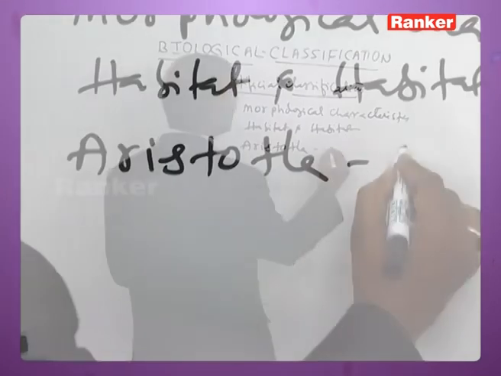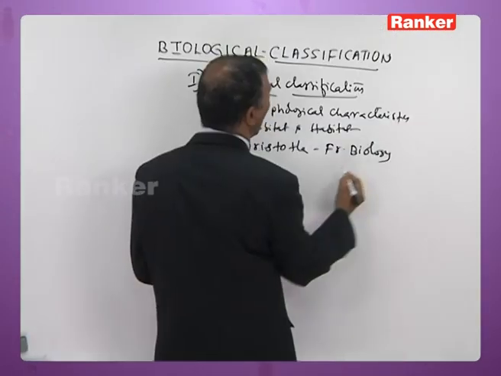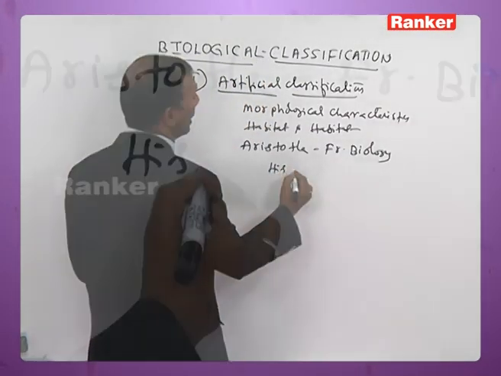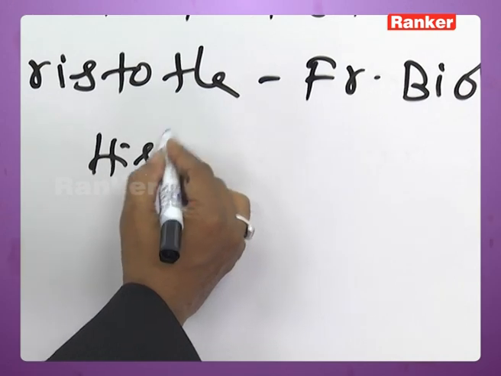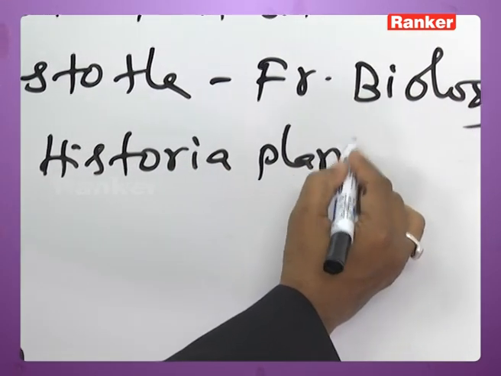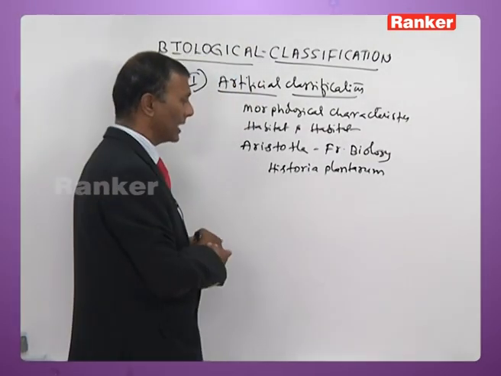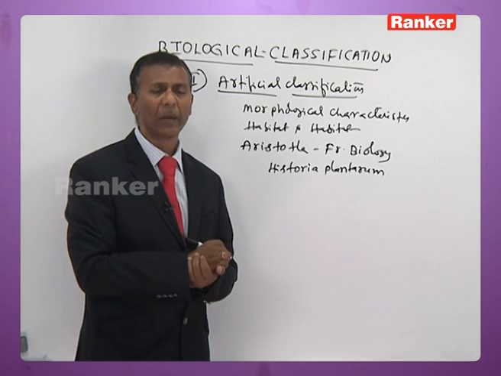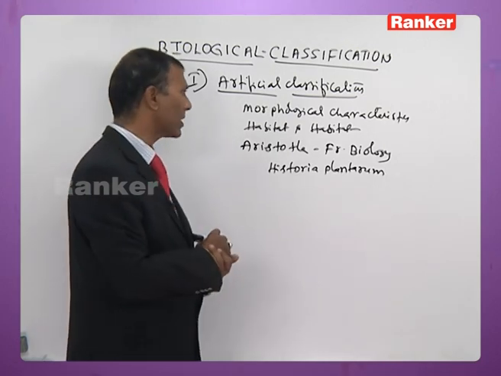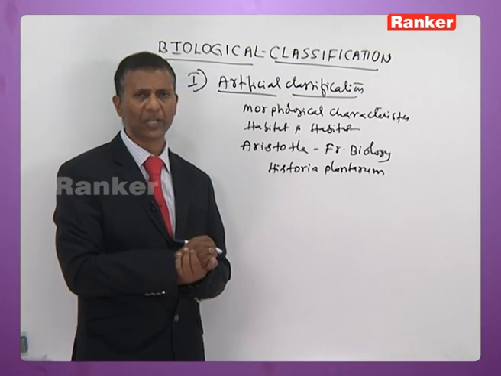Aristotle is considered as father of biology, and he has written a book called Historia Plantarum. So Aristotle was the person who put forth the artificial classification.